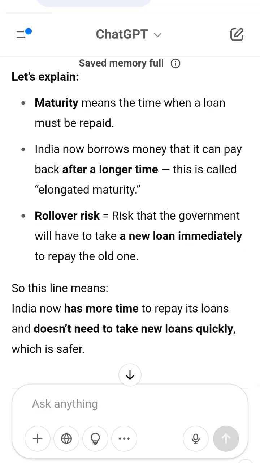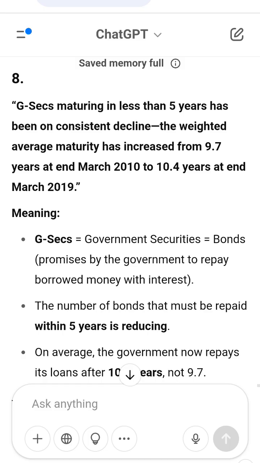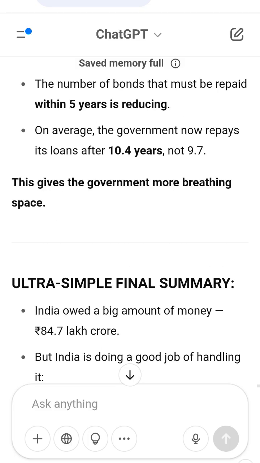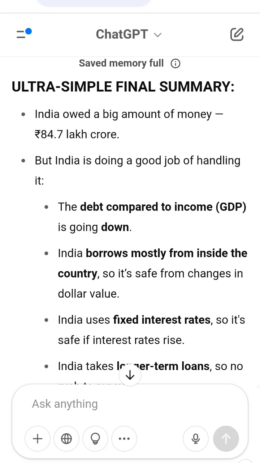2015, 46.5%, 45% better. Why is this important? A lower ratio means the country is in better financial health. It shows the government is managing its money well. 7. Why has the ratio fallen?